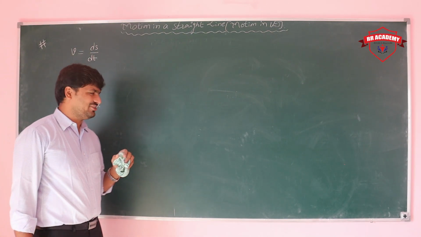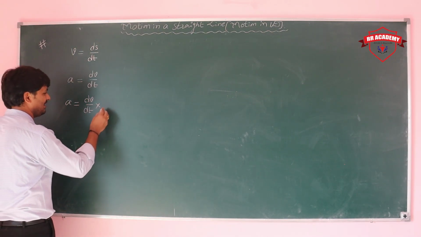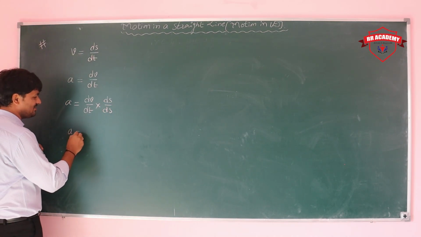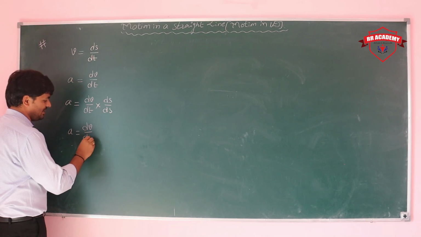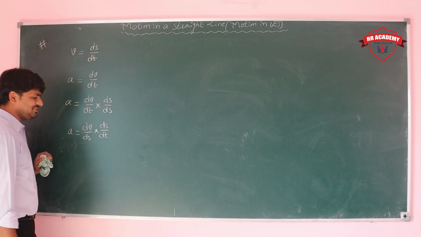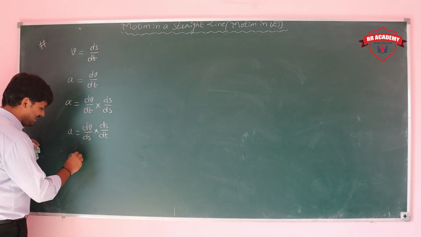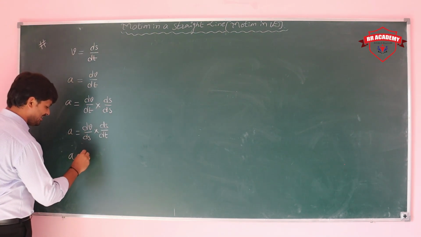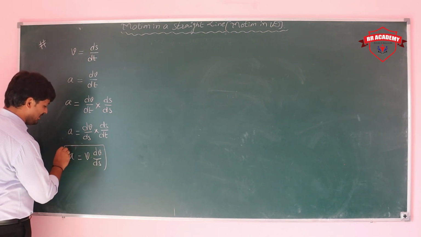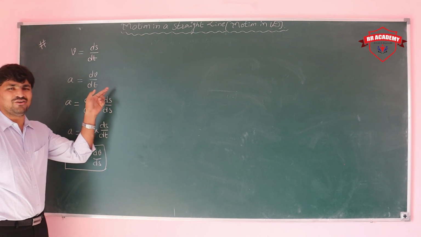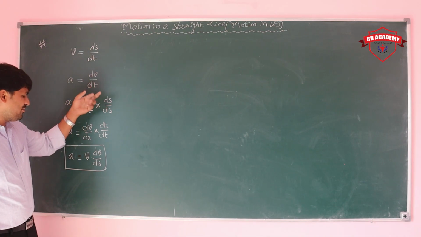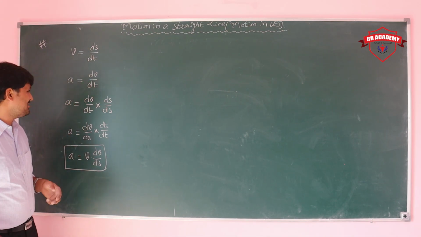In the chain rule, dv by dt, you can multiply and divide by ds, so that goes to dv by ds into ds by dt. ds by dt is v, so a is equal to v into dv by ds. So acceleration can be a function of time as well as a function of displacement.